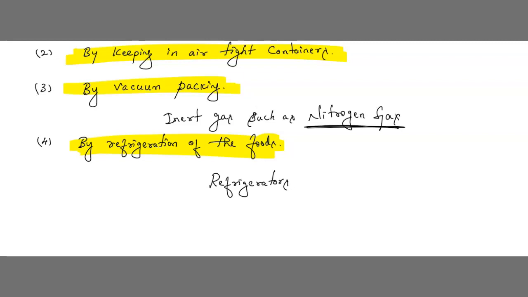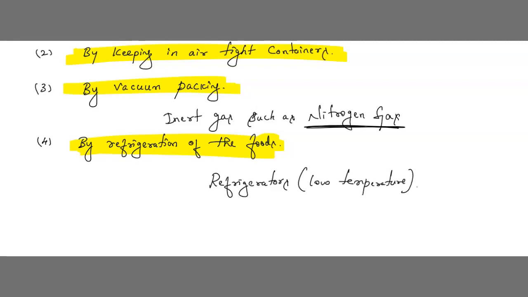Understood? To prevent further oxidation, the food should not get oxidized. When we keep the food in the refrigerator, what happens? The oxidation of food and oil in the food gets slowed down because of low temperature. In refrigerators we have low temperature.